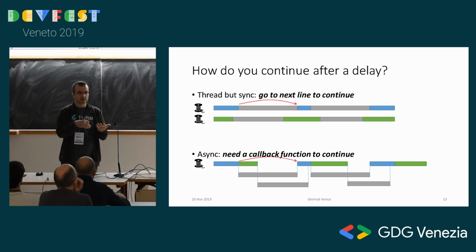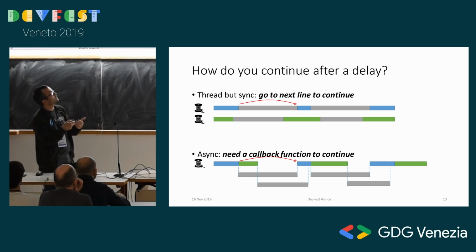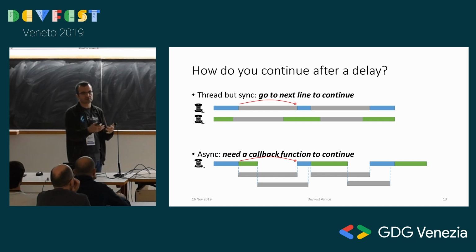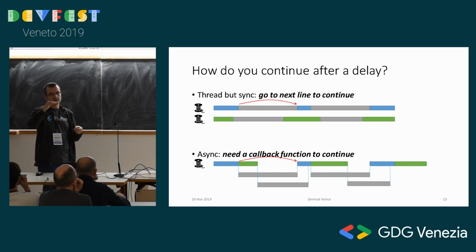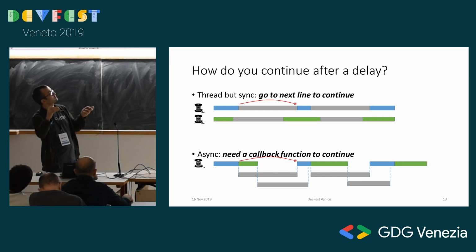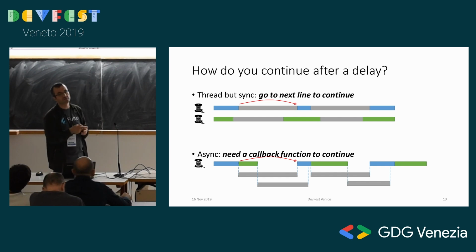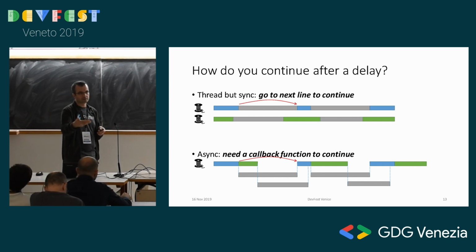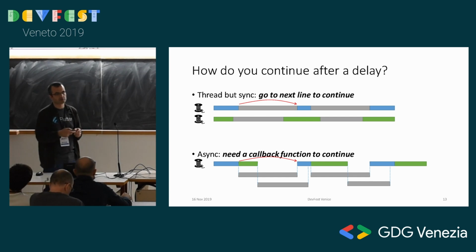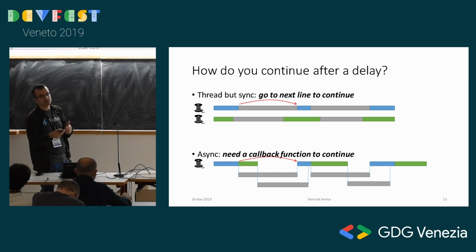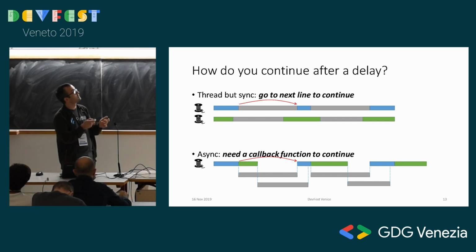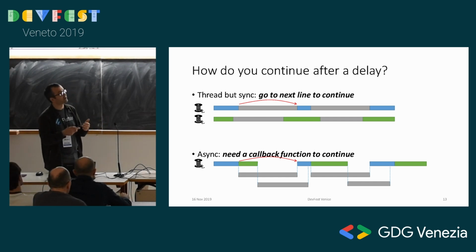So how do we get back to what we were doing, right? In a thread, in a synchronous world, it's easy because you're at line 1, line 2 you go to, it's doing a network request, it just waits there, and when it's over, it goes to line 3, right? That's how you wait. It's very convenient for the programmer. But in this kind of situation, you have to create another function that will be called by the network system when the network thing is over. So it's more inconvenient for the programmer. That's why we sometimes do this, right? We need a callback function for that.